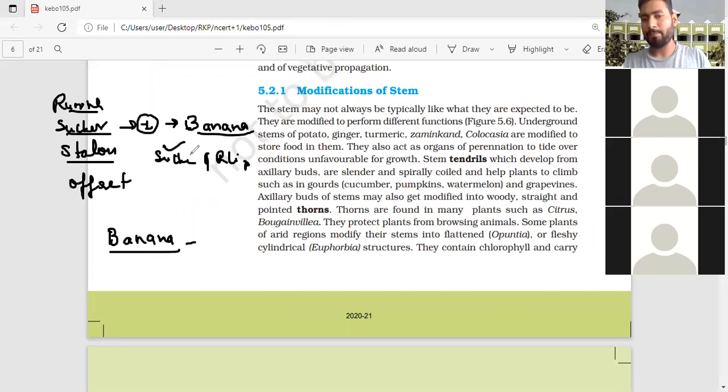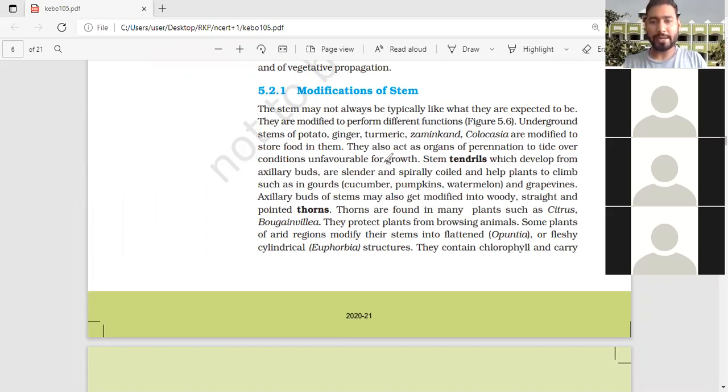Are you getting it or not? Is it clear? Yes, sir. If they have given both sucker and rhizome, then you will take the sucker. If sucker is not there and only rhizome is there, you will take the rhizome. Clear? In this way, that's why I told you about the rhizome. Okay. So now you can see